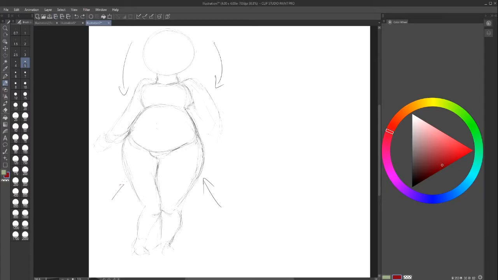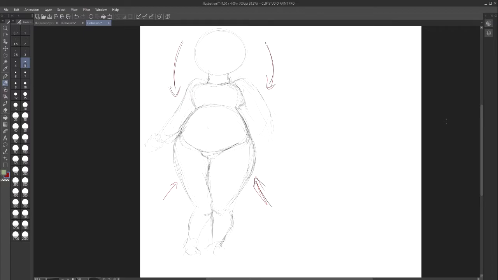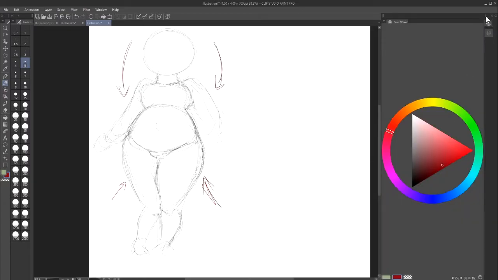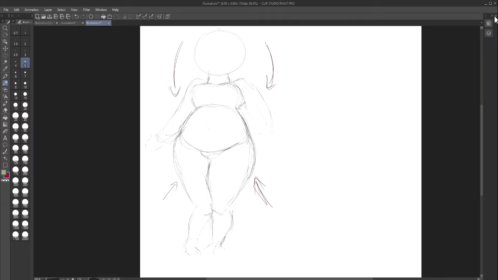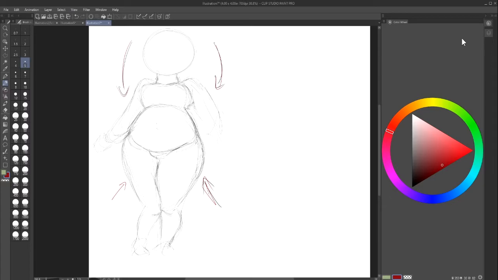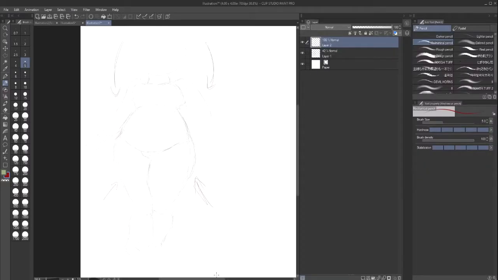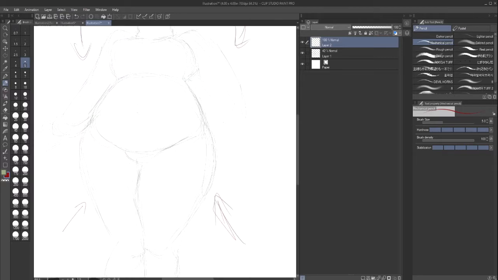So for instance, everything is emphasized around the arms, the legs, the thighs, the stomach. Number one thing you must always realize, I'm not even going to erase this. What I'm going to do is use the opacity and make a new layer. And yes, I'm using Clip Studio Paint. If you're wondering what program I use, I put it in the description all the time so you can see what I use. I'm going to do it in 3 different positions, but right now I'm just going to do it in this position so we get down to business.